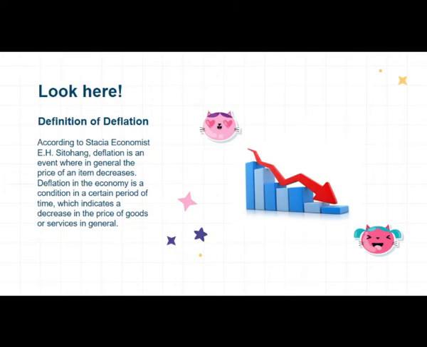Definition of deflation. According to the economist E.H. Sitohang, deflation is an event where in general the price of an item decreases. Deflation in the economy is a condition in a certain period of time which indicates a decrease in the price of goods or services in general. It has an impact on other sectors, such as workers' wages. This deflation occurs in part because of the lack of money in circulation in the community.